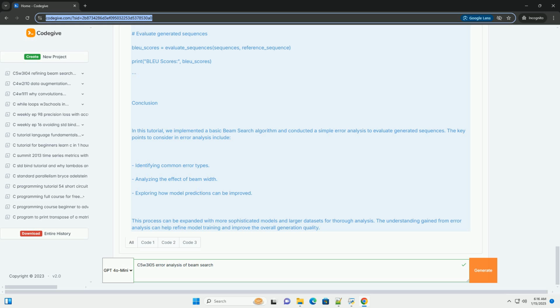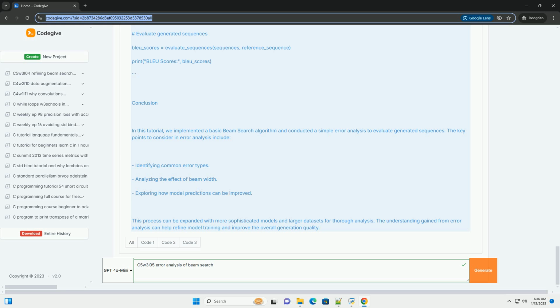Example: error analysis of beam search. Below is an illustrative example of how you can implement beam search and perform error analysis using Python. We'll simulate a simple language model and apply beam search decoding. Step 1. Set up the environment. First, install the necessary libraries, if you haven't already.